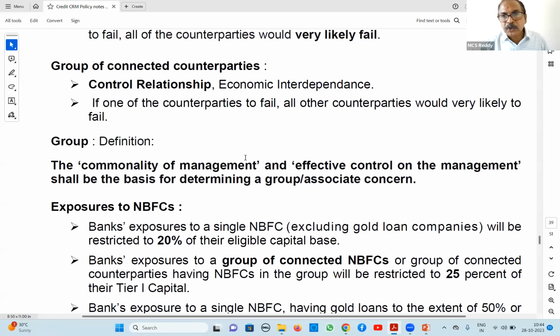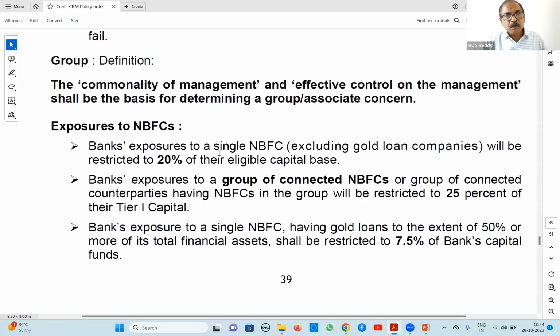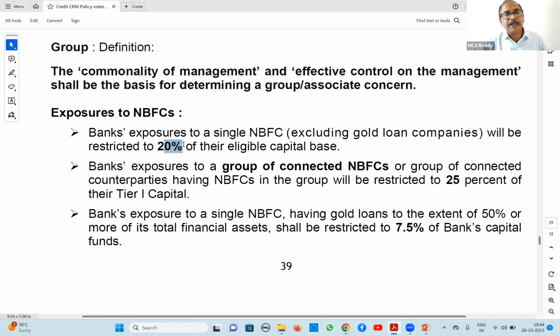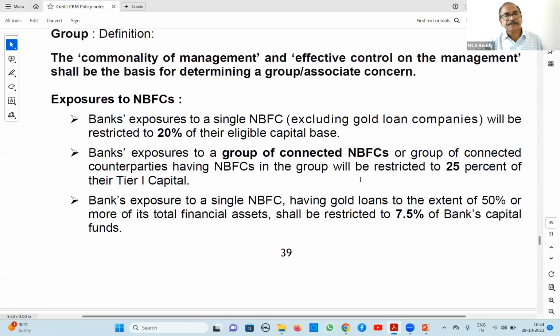So here we have seen individual corporate 20%, and with board permission another 5%. In case of group corporates, 25% of our Tier 1 capital maximum. Interbank 25% we have seen. Now we are going to NBFCs. For a single NBFC, 20% of our capital, that means only 16,000 crores we can give to a single NBFC. If a group of NBFCs, then 25%, up to 20,000 crores in our example. And these figures normally will be in the credit wings, who will give the maximum exposure to so and so, this much, like that. But here for exam purposes only, we are calculating percentages.